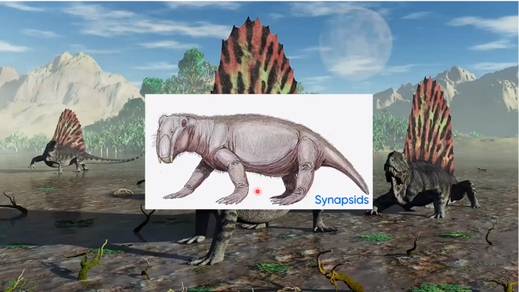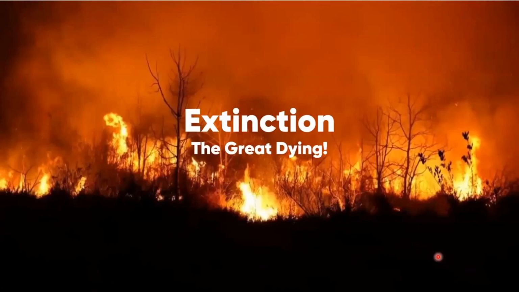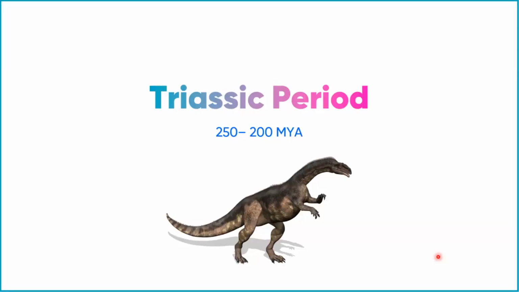The name's synapsid. But then there was again another mass extinction, which is also referred to as the Great Dying, because almost 70% of animal life and almost 30% of the plants also got extinct because of this particular mass extinction event. It is speculated that this happened because of a massive volcanic eruption on the surface of Earth. But again, on the flip side of the coin, there's always something brighter to look at.